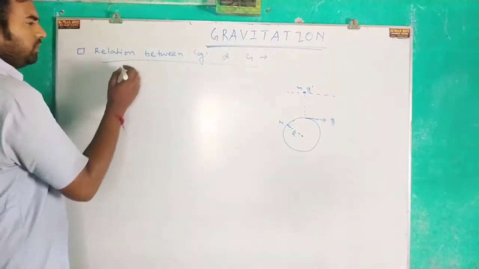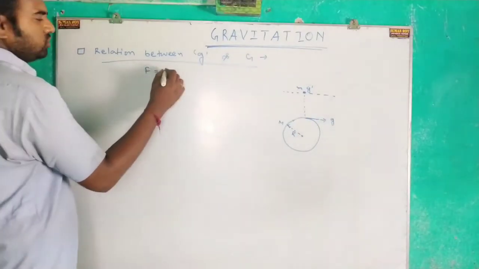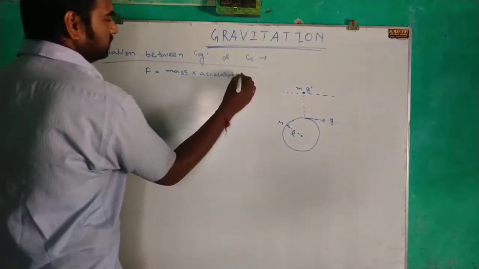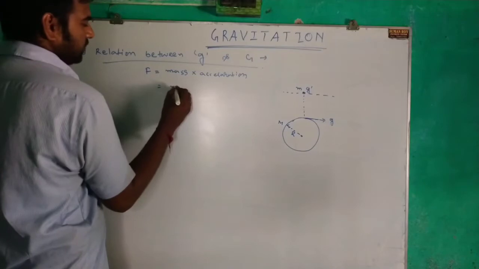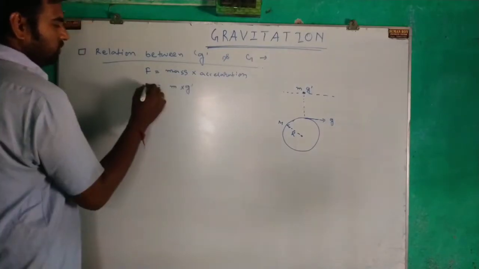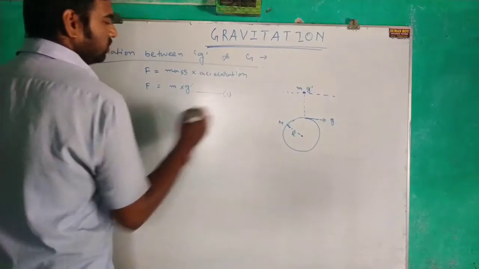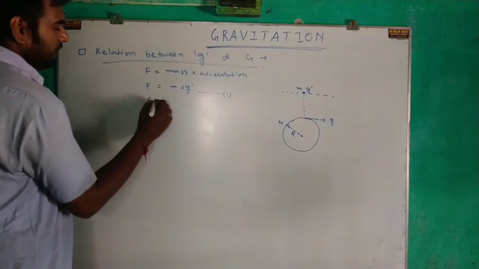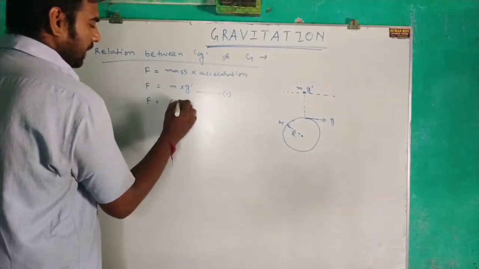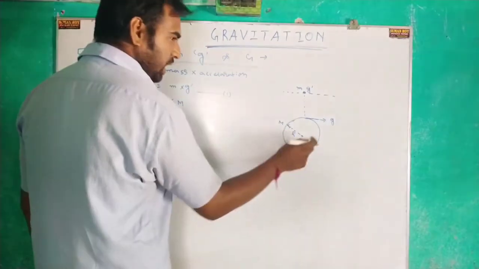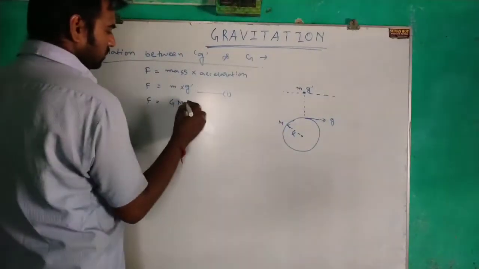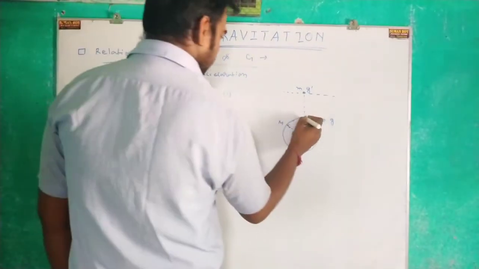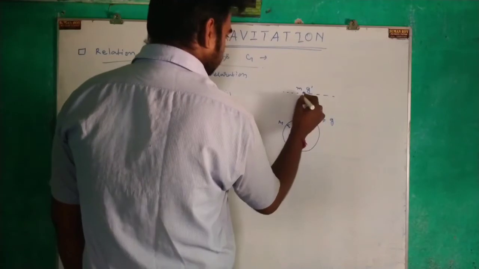Clear? From Newton's second law, we know force equals what? Mass into acceleration. Therefore, the mass of the particle is m and the acceleration is g dash. Therefore, F equals m g dash. This is equation 1. And from Newton's gravitational law, again we can write F equals capital G, capital M, where capital M is the mass of the earth and small m is the mass of the particle. So, G capital M small m divided by, let this total distance be small r.